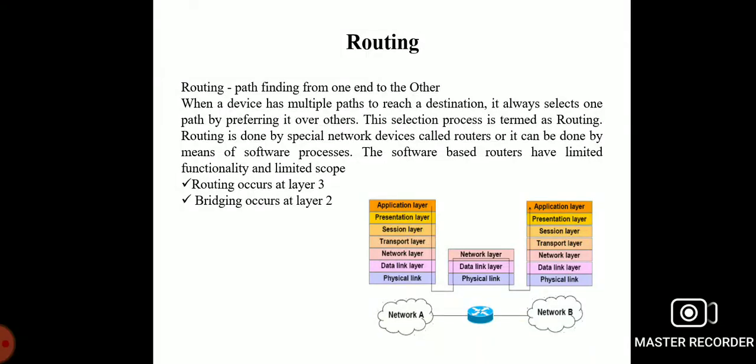In this lecture, CS8601 Mobile Computing. Today we are going to discuss the topic routing and mobility management of mobile communication. First of all, routing is path finding from one end to the other end.